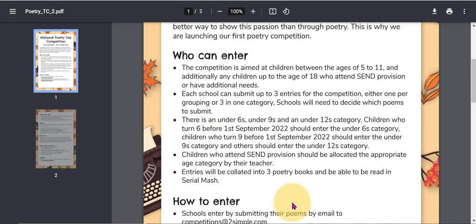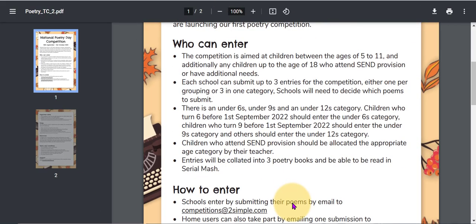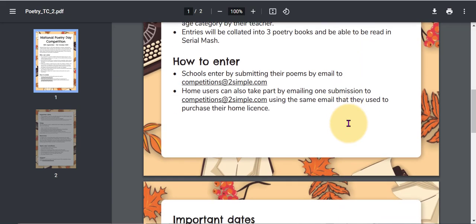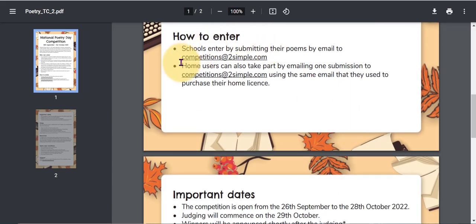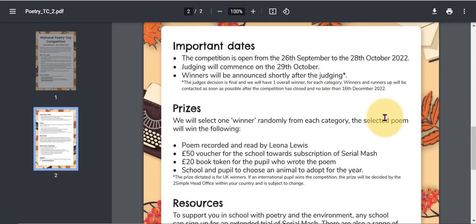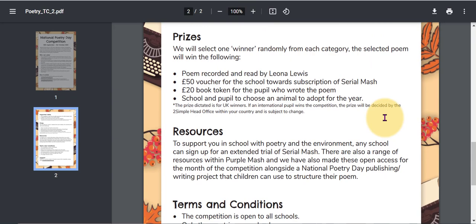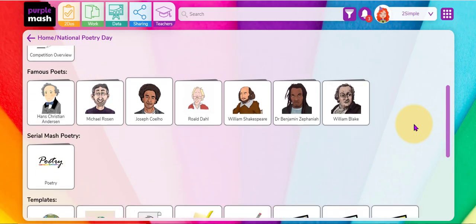The competition is aimed at children from age 5 to 11. And what we're asking schools to do is to submit up to 3 entries for the competition. There are 3 categories. We're asking schools to submit 1 entry per school for each of these categories, for under 6s, under 9s and under 12s. To enter the competition, you can submit your poems by email, competitions@twosimple.com. The important dates for the competition are also listed here, and the prizes that your school and the pupil themselves can win. Let's have a look at the resources that we've made available to schools.